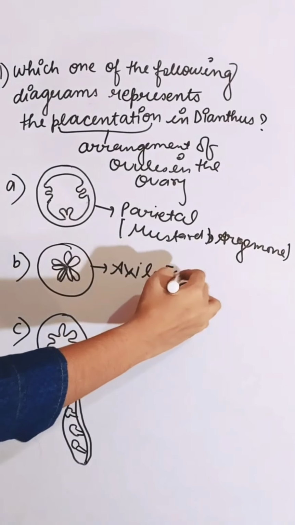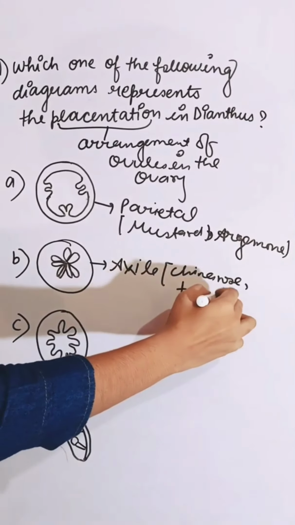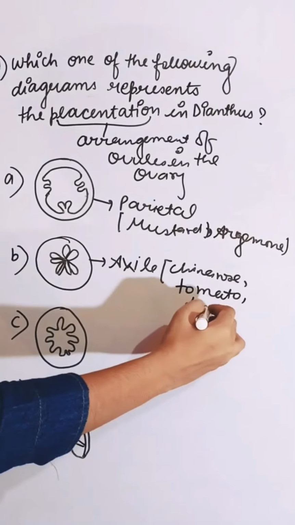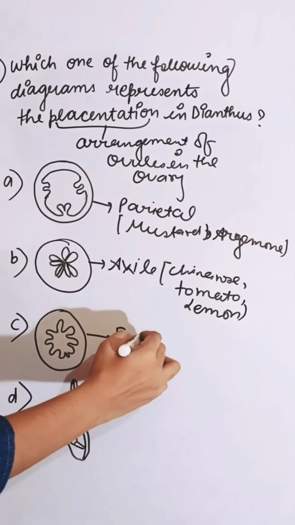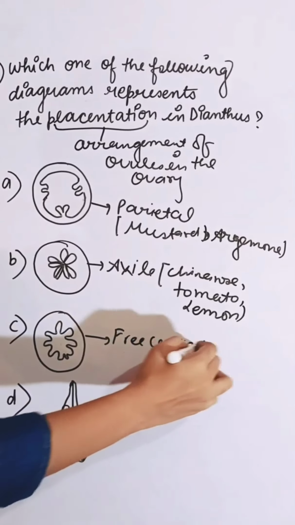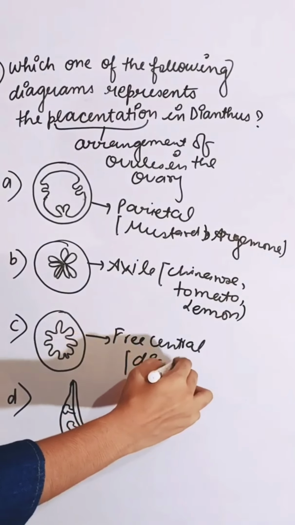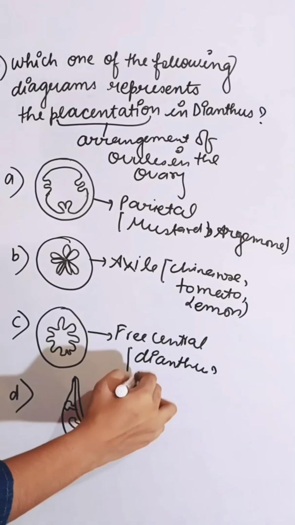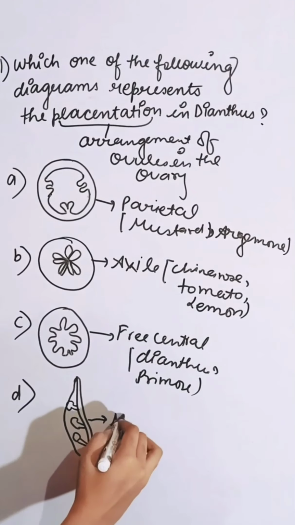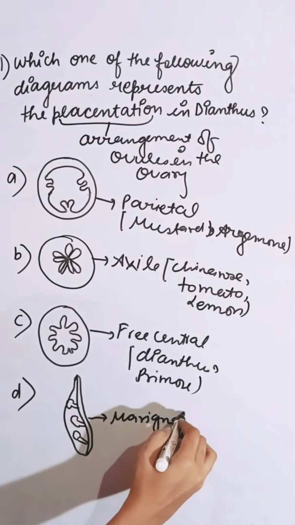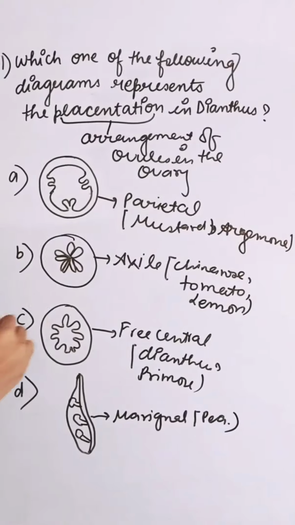Examples of axile placentation are China rose, tomato, and lemon. And this is a diagram of free central placentation. Examples of free central placentation are dianthus and primrose. And this is the diagram of marginal placentation. Example is pea. So the correct answer is C.